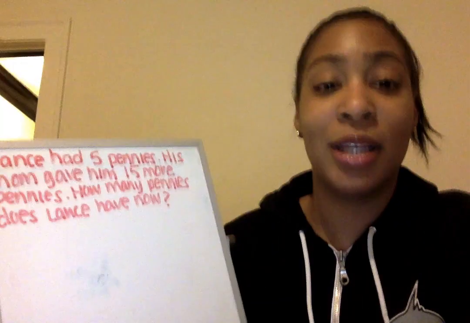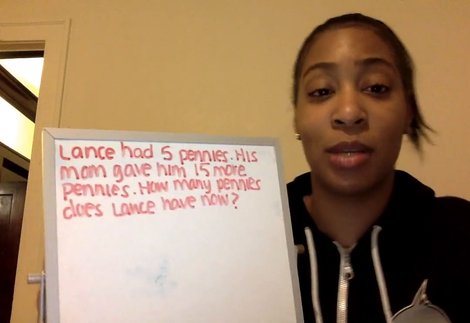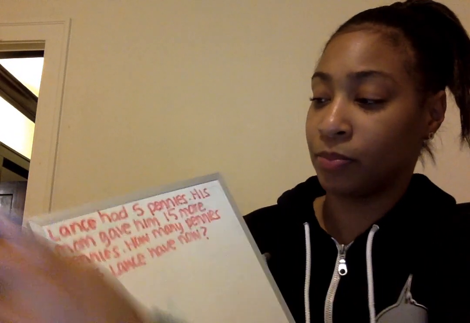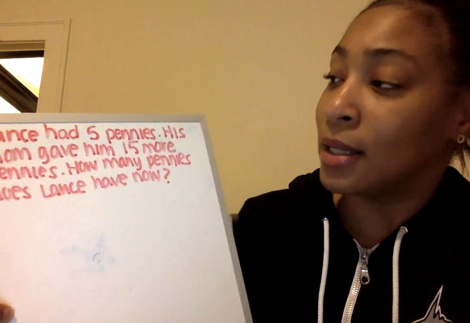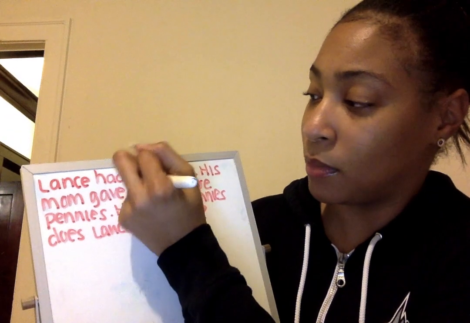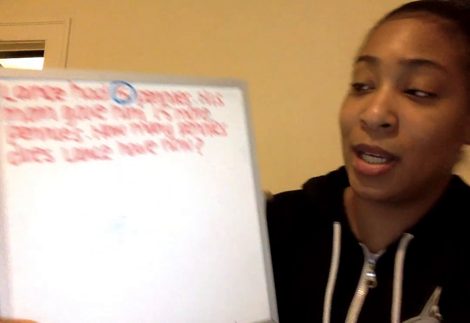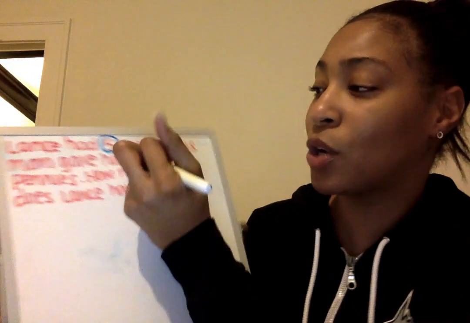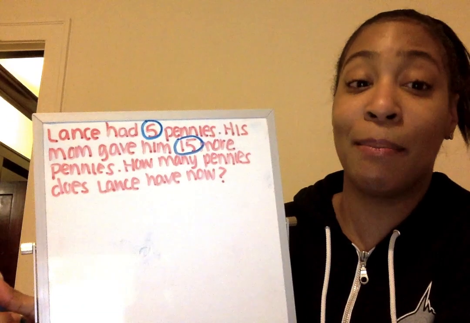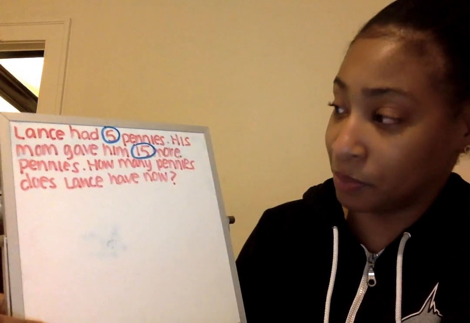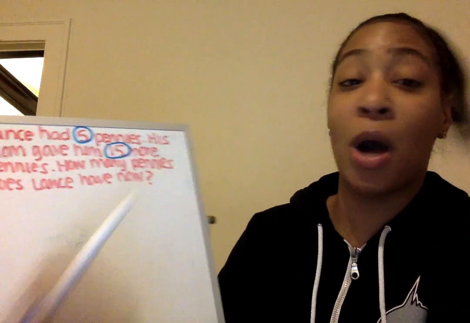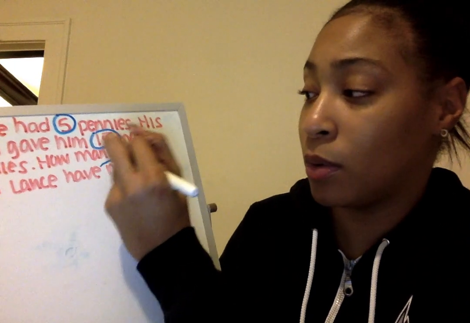So now I'm going to go in and circle the important numbers and words in my problem. I'm going to first circle 5 because Lance had 5 pennies. And then I'm going to circle 15 because I know that his mom gave him 15 more pennies. And then I'm also going to circle the word now.